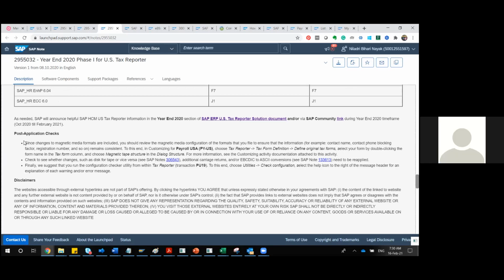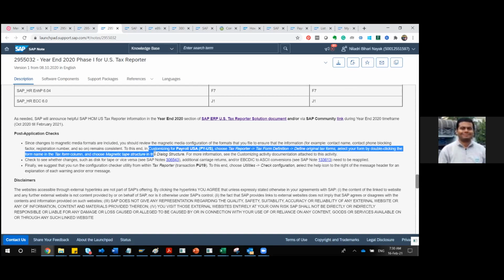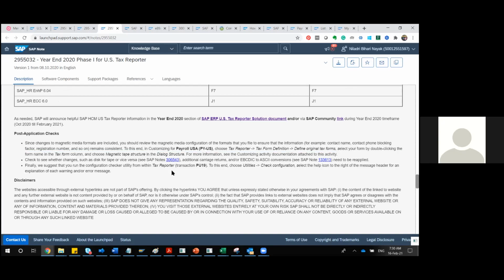Let's see from a configuration point of view. It says since changes to magnetic media formats are included, you should review the magnetic media configuration format. To this end, in customizing for PYUS, this is your path.